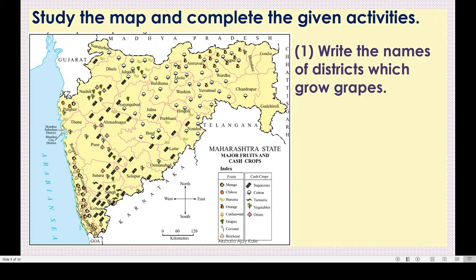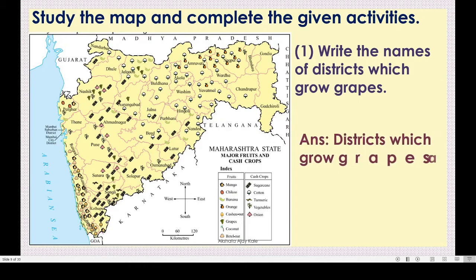Number 1, write the names of districts which grow grapes. Now we have to take the help of the index. Please go through. Yes, see this is a grape. See the symbol. Got this? This is grapes. Now here we have to search for the grapes. Yes, you can see the grapes in Nasik, Jalgaon, isn't it? Aurangabad. Then in Satara also one grape symbol is there, and Sangli, isn't it? These districts grow grapes.